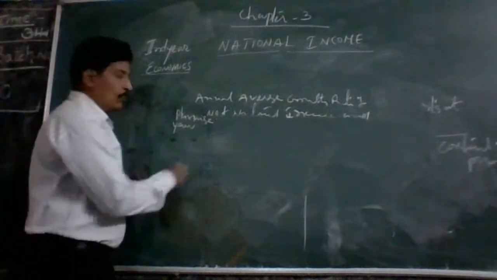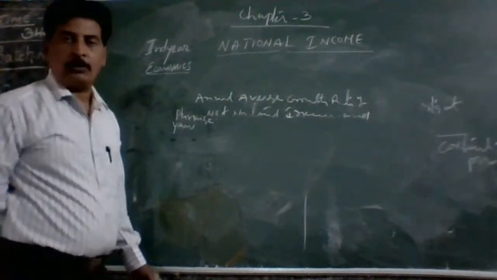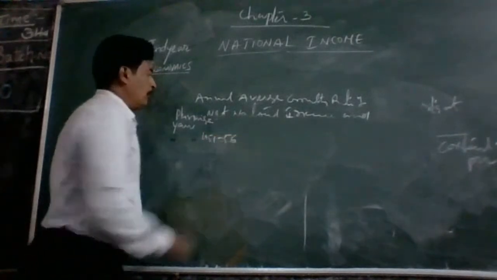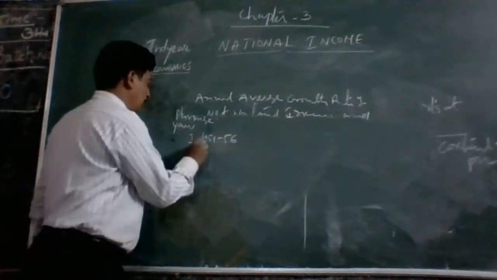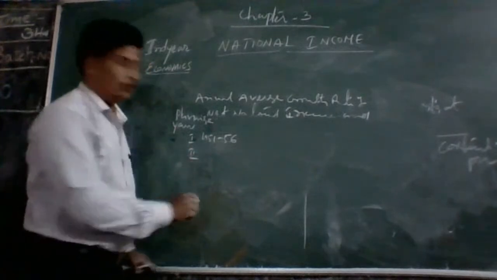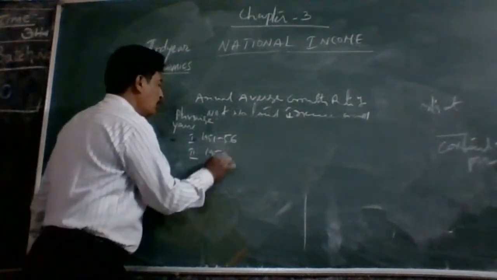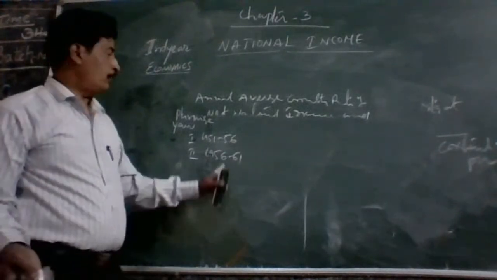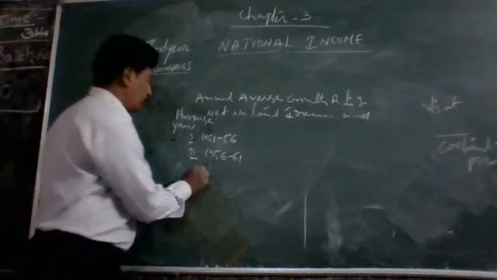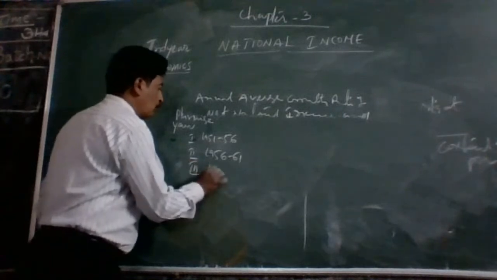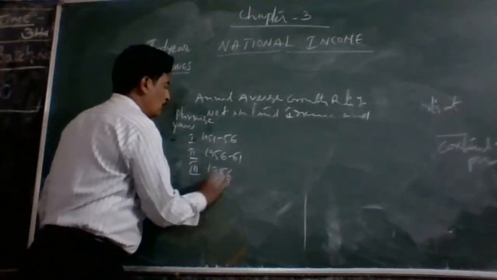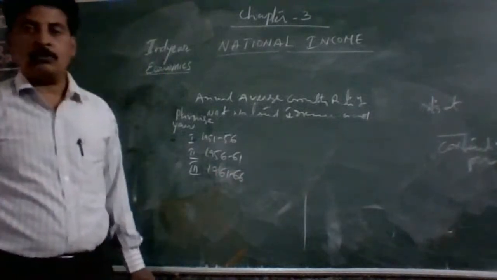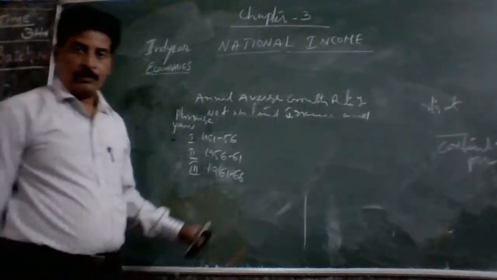Plan wise. First five-year plan, when it started, during 1951-56. Second plan, 1956 to 61. Third five-year plan, 1961 to 66.